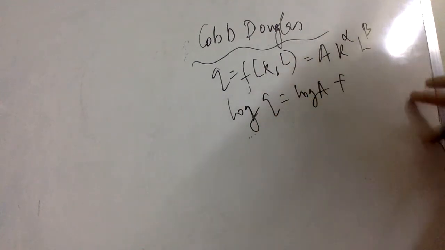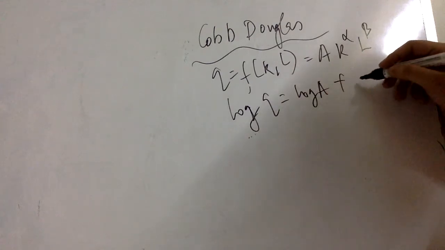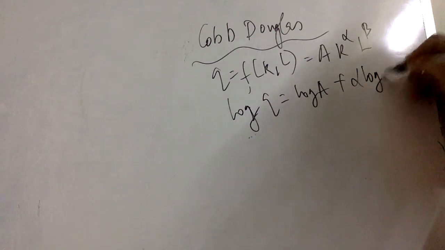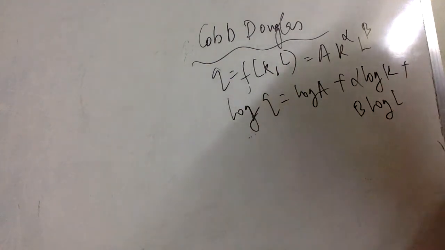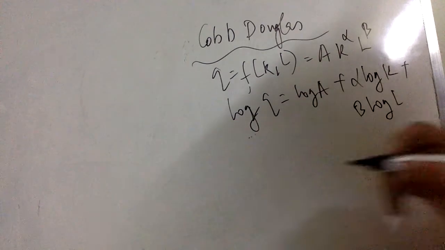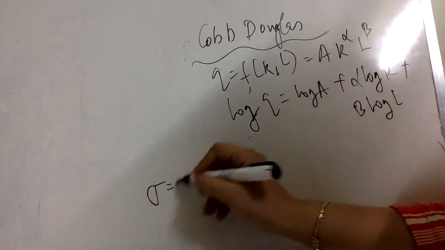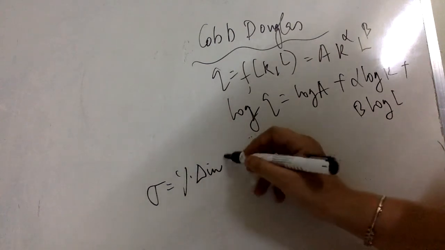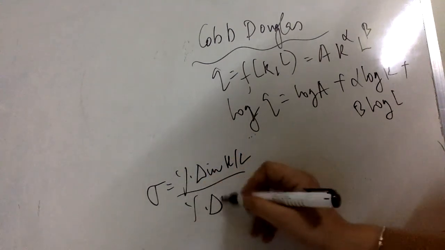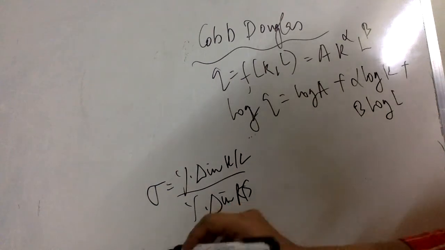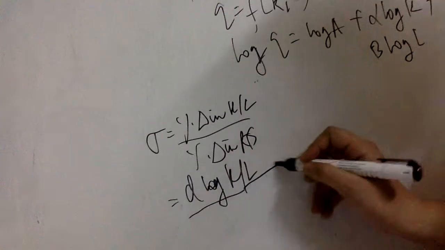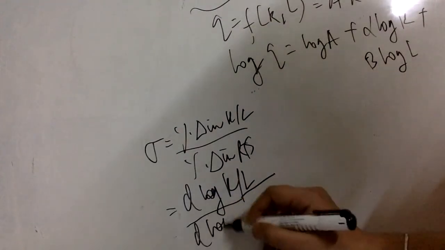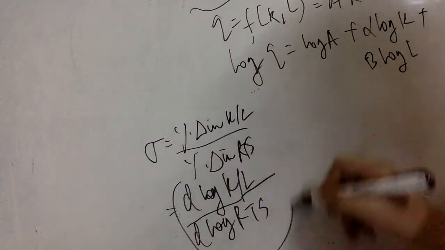So let me take the logarithm throughout. It becomes log Q equals log A plus alpha log K plus beta log L. Right? Now this is my equation. If I want to compute the elasticity of substitution, which is the percentage change in K by L upon the percentage change in RTS, I can just write d log(K/L) upon d log RTS. This is what I want to compute.